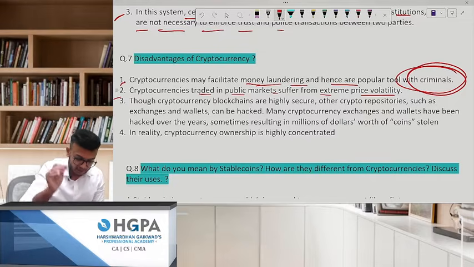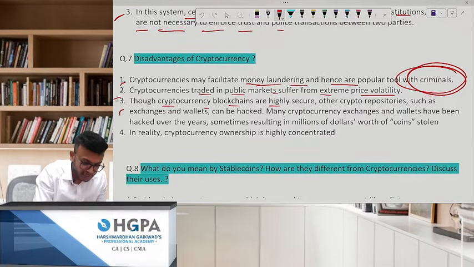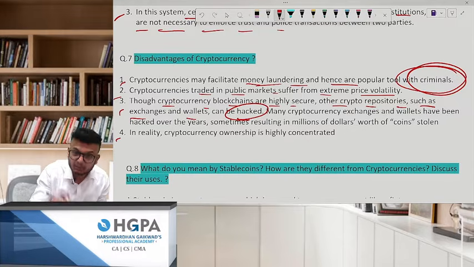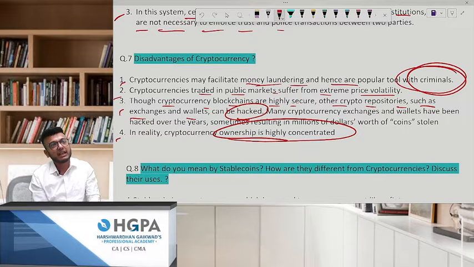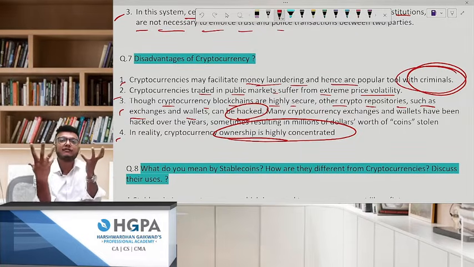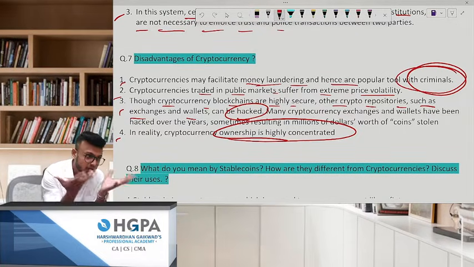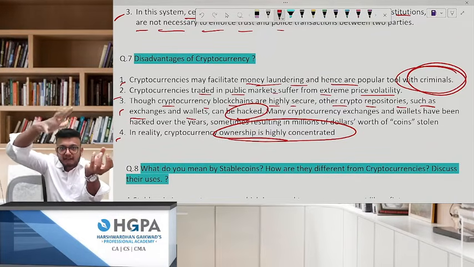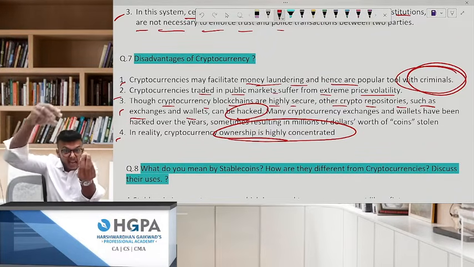If it grows, it will go very high. Though cryptocurrency blockchains are highly secure, other crypto repositories such as exchange wallets can be hacked. It can be hacked, very rarely, but it can be hacked. There's a possibility, and this is the most dangerous point. What? This one. It is highly concentrated. Very few people in the whole world hold the whole of the Bitcoins. All these other people have nothing, only this much. It is very highly concentrated.